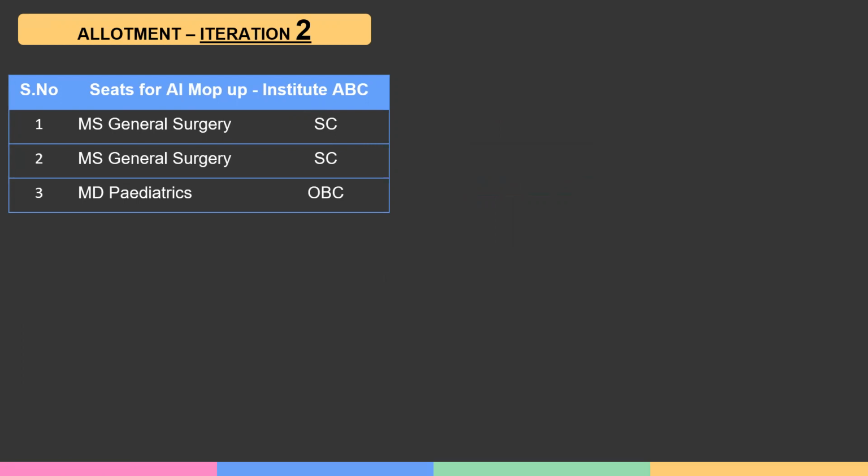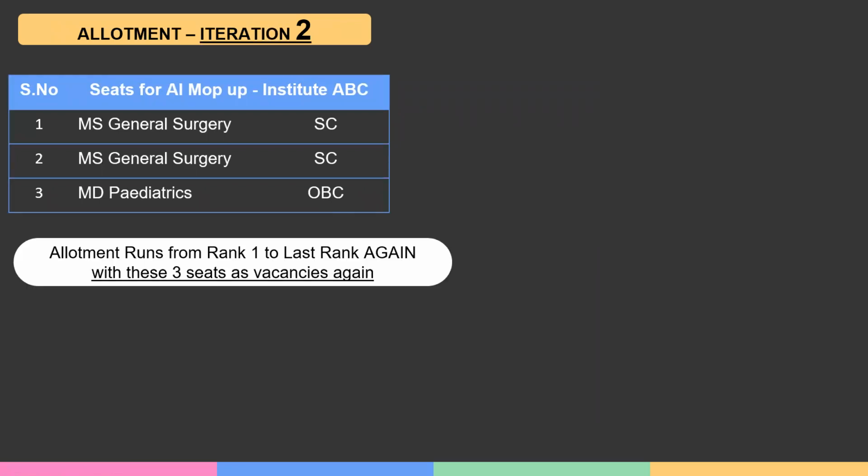Mop-up allotment process is not over. The MD pediatric seat is vacant. No point anyway, but still it is vacant. And we move on to the second iteration. These three seats, in addition to other seats, are available as vacancies. Rank 1 to the last rank is run again. Every choice is run again.